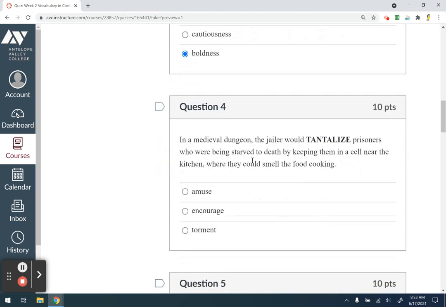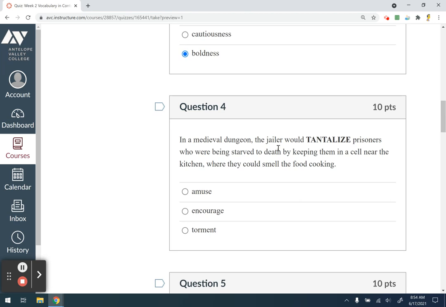Number 4. In a medieval dungeon, the jailer would tantalize prisoners who were being starved to death by keeping them in a cell near the kitchen where they could smell the food cooking. So tantalize. Obviously, these people are held prisoner in a dungeon, and the person in charge, the jailer, is starving these people to death, but puts them near the kitchen where they're smelling all this food, and we would call that tantalizing.